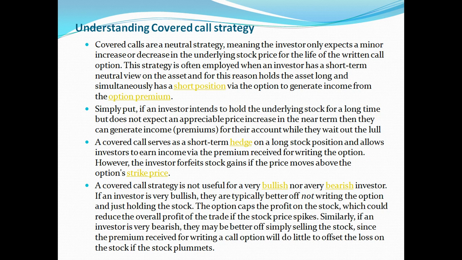This strategy is often employed when the investor has a short-term neutral view on the asset and for that reason holds a long asset and similarly has a short position by option to generate income from the option premium. So your target is the option premium. You want to earn the premium of the options and your stock is not moving in the near term. Simply we can put it in other words: if the investor intends to hold the underlying stock for a long time but does not expect appreciable price increase in the near term, then they can generate income from option premium while they wait out the bull.